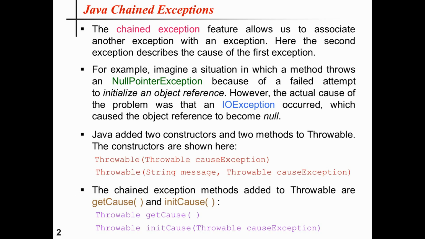Thus we will use initCause if we need to add an exception chain to these exceptions. When creating our own exception classes, we will want to add the two chained exception constructors if we will be using our exceptions in situations in which layered exceptions are possible.